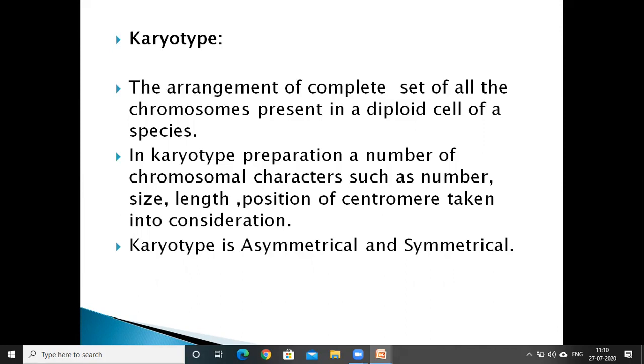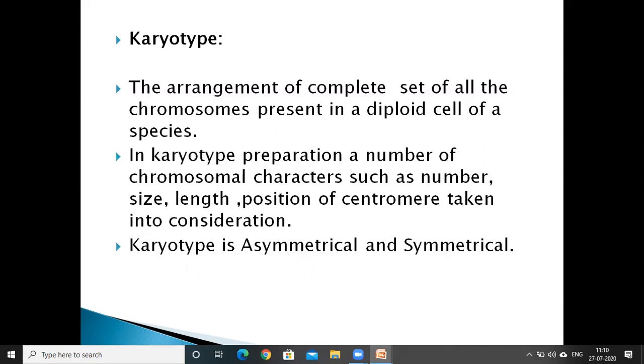Asymmetrical karyotype means a karyotype that exhibits large differences. Here the karyotype means the arrangement of the complete set of chromosomes. If these exhibit a large difference in size and have fewer metacentric chromosomes, then this type of karyotype is called asymmetrical. Example, Ginkgo biloba.